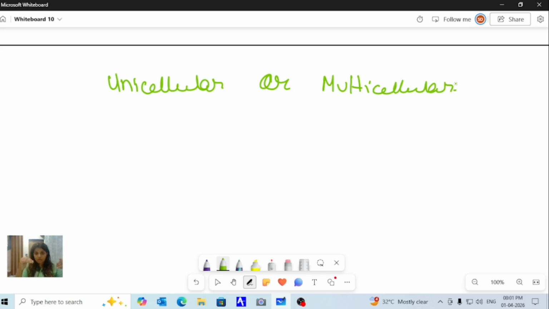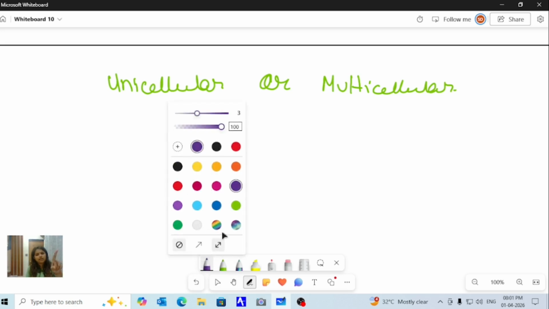But now we are multicellular because different types of cells in our body perform different functions. So unicellular means a single type of cell will perform all the activities starting from ingestion, digestion, respiration. Everything will be performed by a single type of cell.